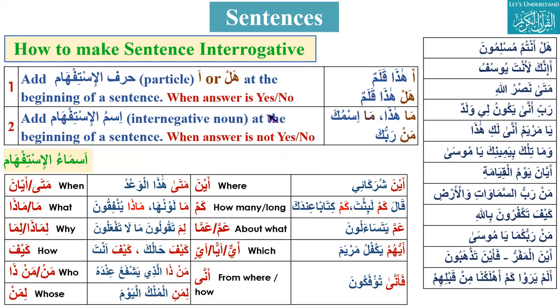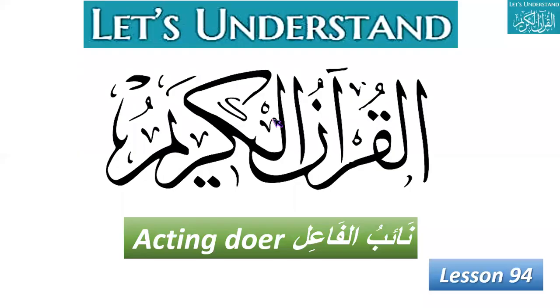Today we are going to start a very important concept, and that is acting doer. It is basically acting, meaning temporary. Naibul fa'il it is also called, and this concept is used with passive voice. In the first lesson of this second part we did how to make a verb passive voice. Today we will see when this passive voice comes in a sentence, how we can deal with it. There is one concept that is acting doer. We will see what that is.